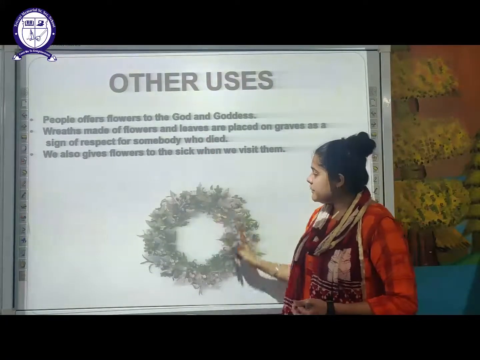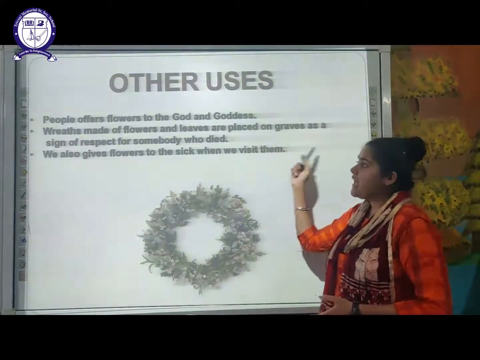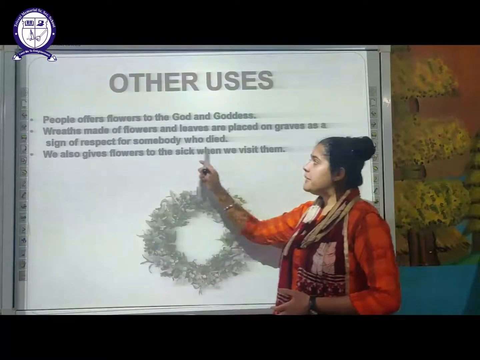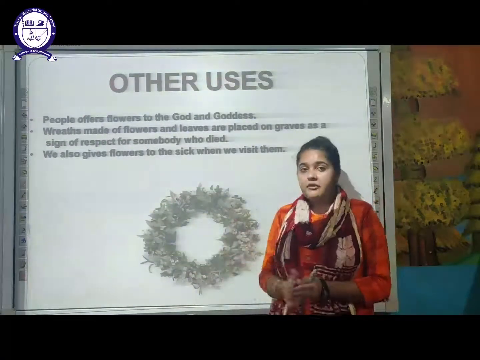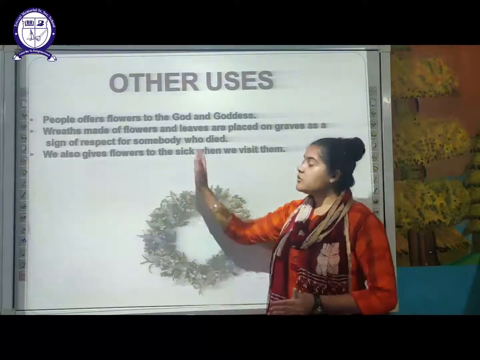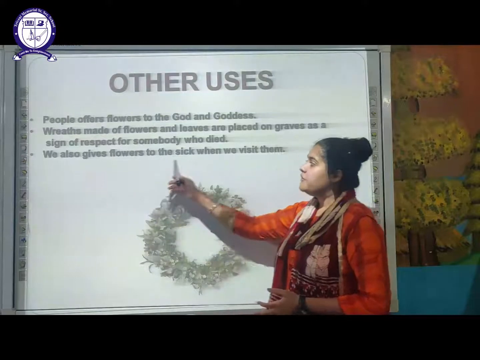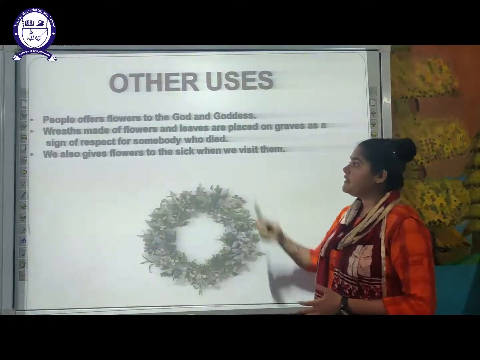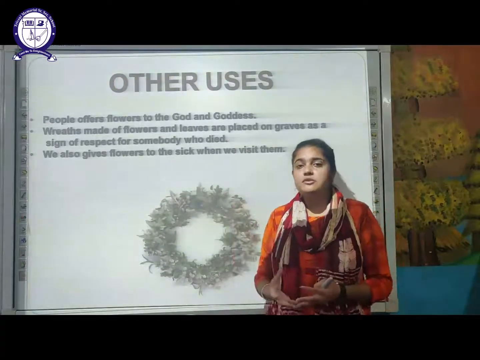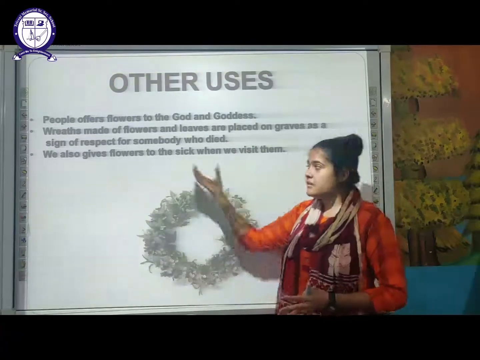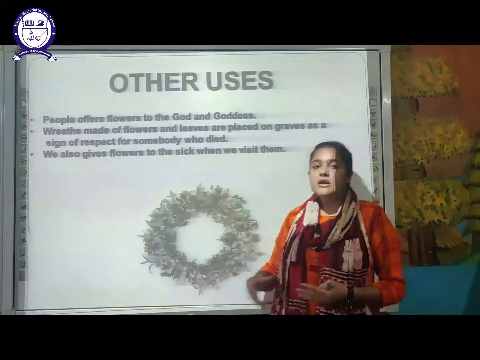These are made up of flowers as well as leaves, and these are placed on graves as a sign of respect for somebody who died. So these wreaths are placed on the graves of people, and we pay respect to somebody who has died. Next, we also give flowers to the sick when we visit them in a hospital. We carry flowers. This is also an important gesture.